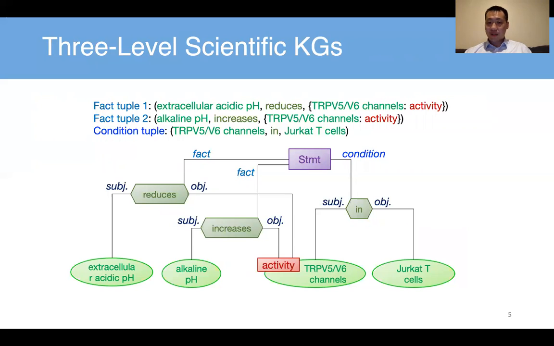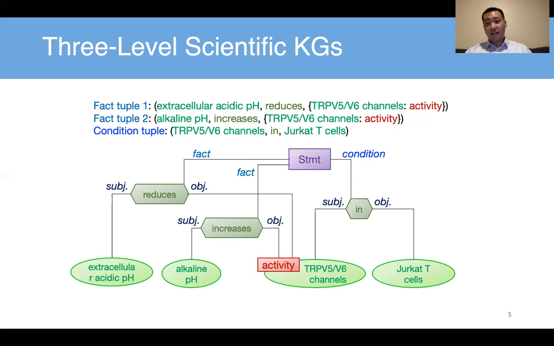the statement sentence is on the top layer. It connects to the multiple tuples. It's actually connecting to the relation nodes on the second layer, right, of the multiple tuples. So once we got this kind of three-level scientific knowledge graph, then we can do inference. But note down here is this knowledge graph is no longer flat. It's not homogeneous, it's heterogeneous, and it's multi-layer. So making the knowledge graph more complicated.